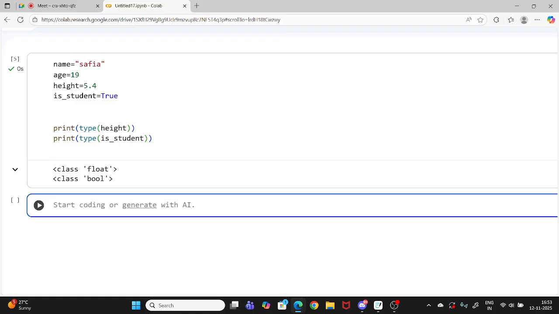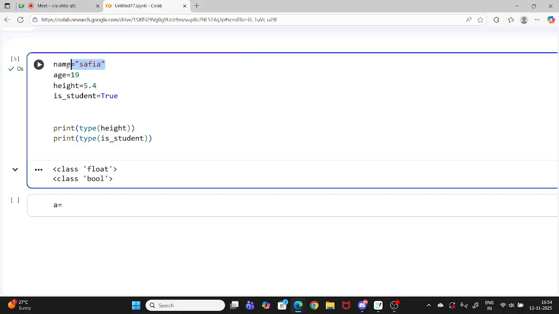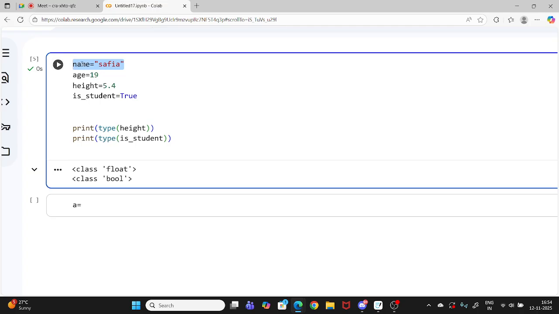So imagine I'm taking a variable named a. You can take any variable, it's your choice. There's no issue. But you should mostly take a variable name that matches the data inside it. Like name is equal to Safia, so everyone will know that here name is Safia. Here the variable I took is age, and I took 19, so everyone will know that my age is 19.